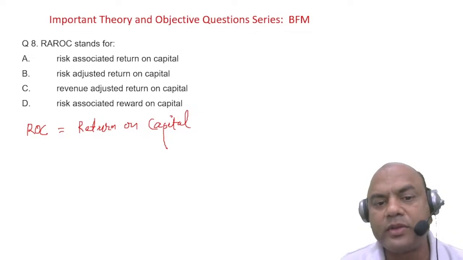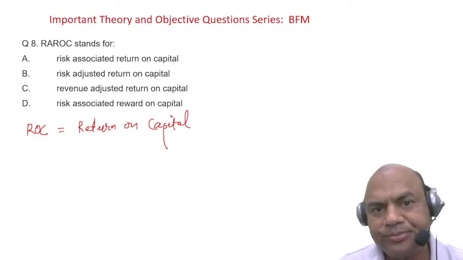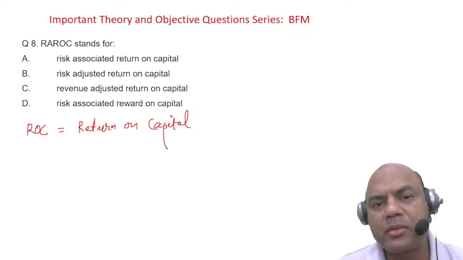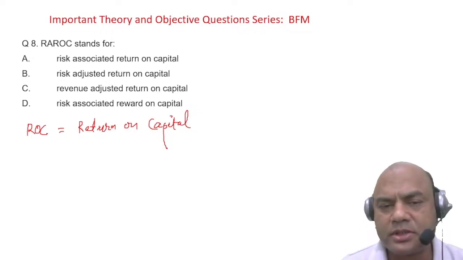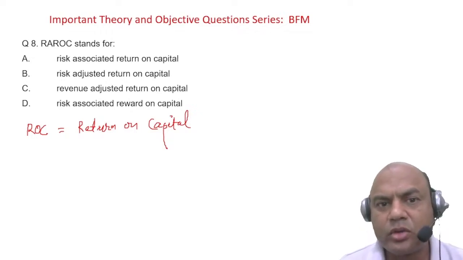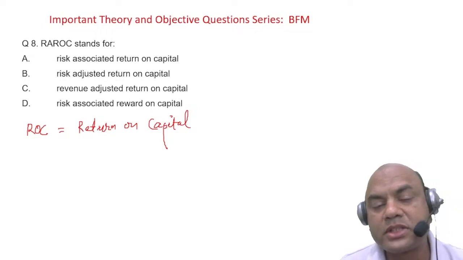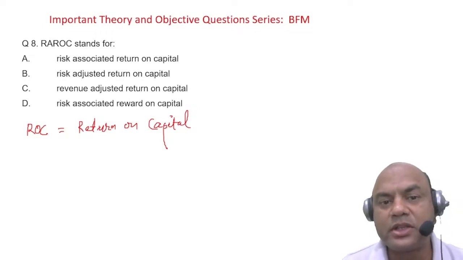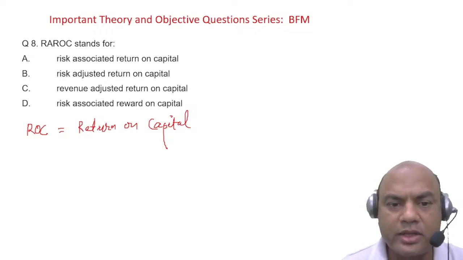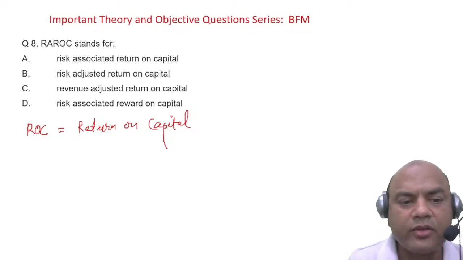Suppose I have invested 1 lakh rupees and per year I am getting 7,000 rupees from it. So my ROC is 7,000 upon 1 lakh into 100, which is 7%.